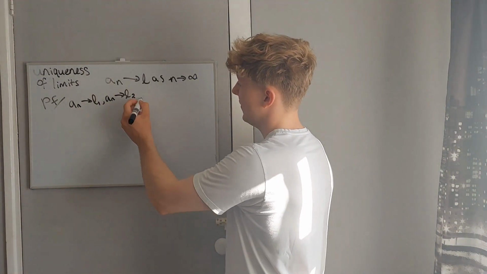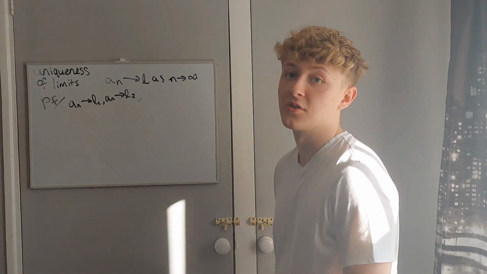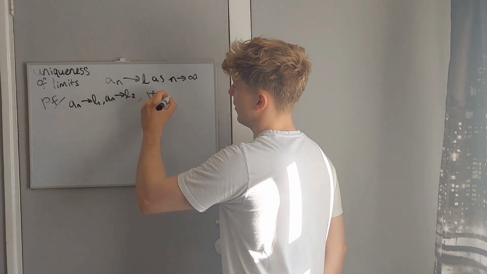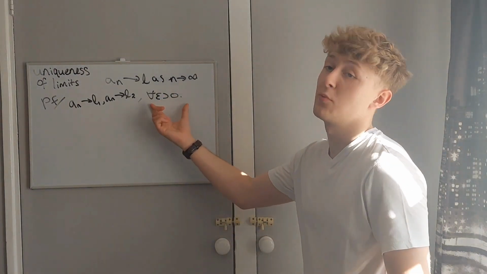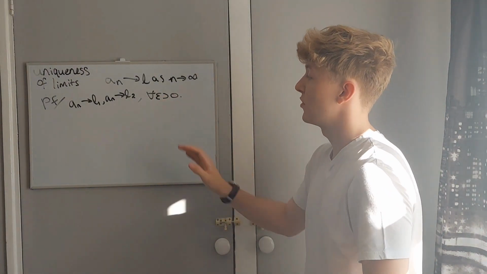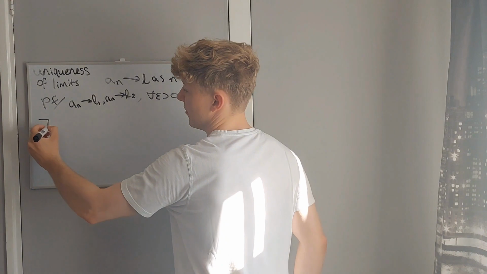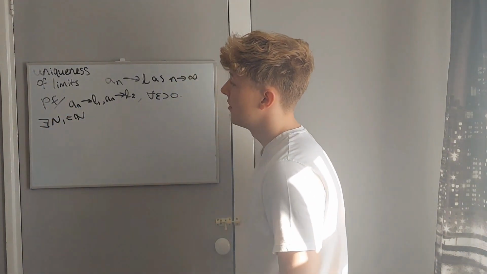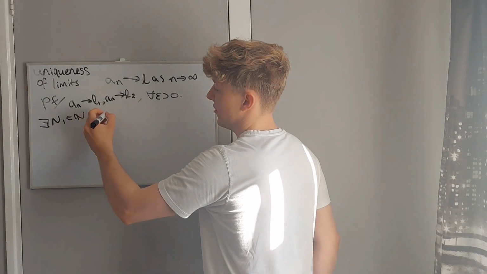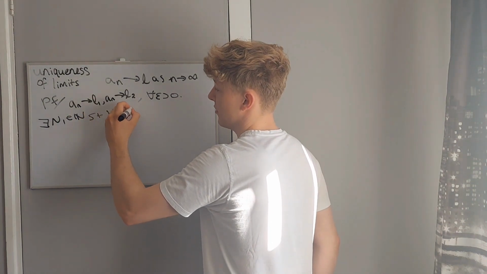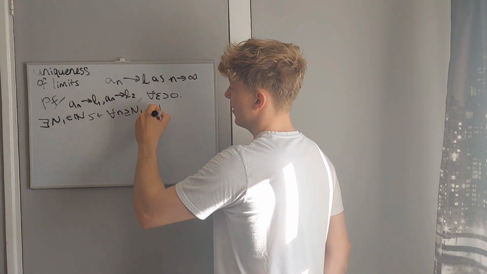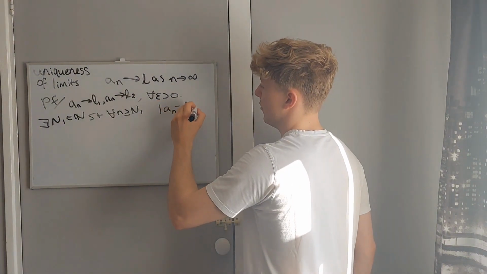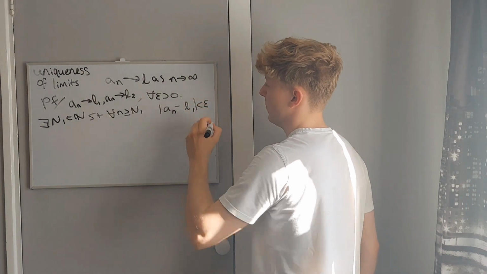So here we want to use the epsilon delta definition. So what does this mean? Well, this means that for every epsilon greater than 0, and this will be fixed now, we'll only write this part once, so epsilon is fixed, there exists n1 in the naturals such that for every little n greater than or equal to n1 we will have |a_n minus L1| is less than epsilon.